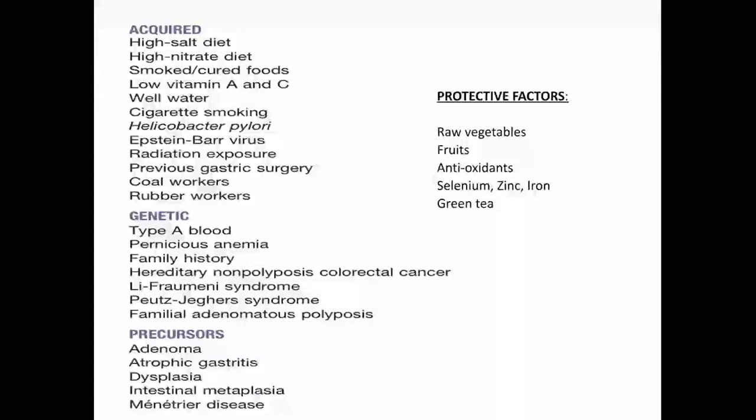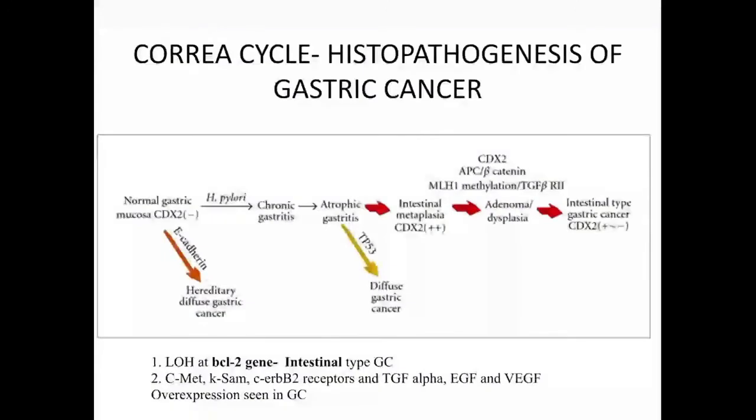What are the precursor factors that we know of? The most important that we know of is an adenomatous lesion. Along with that, whatever H. pylori causes will cause CA stomach: atrophic gastritis, intestinal metaplasia, dysplasia. Then we also have Menetrier disease, which is also a pre-malignant condition. What are the protective factors? Like for any other cancers, raw vegetables and fruits have more antioxidants. Then you have the minerals selenium, zinc, and iron, and green tea, which are also protective for CA stomach.